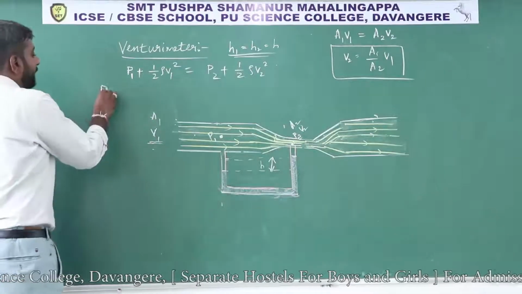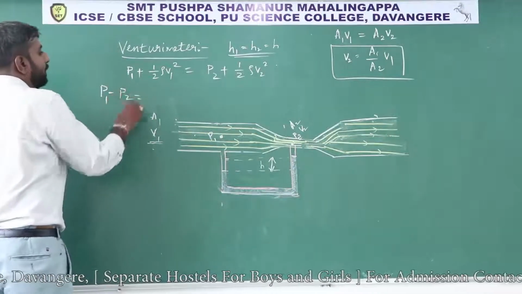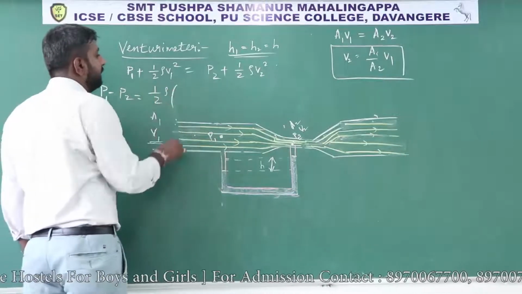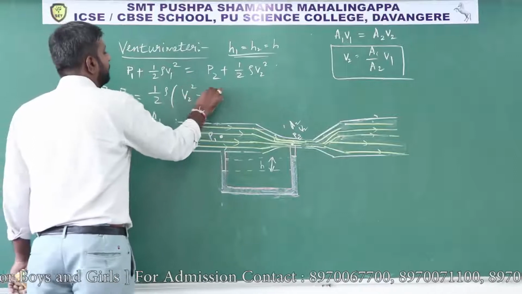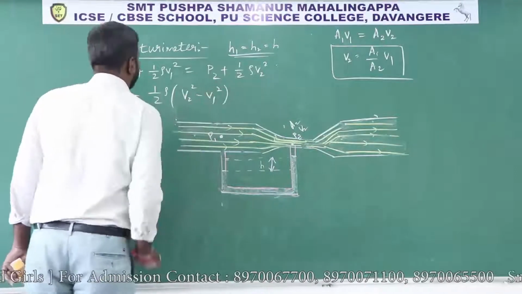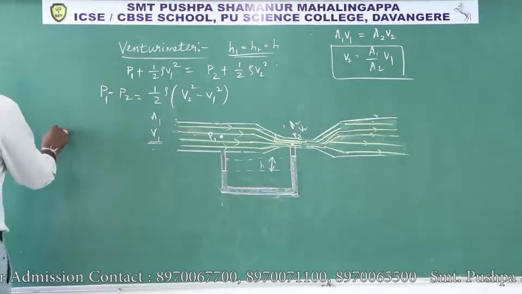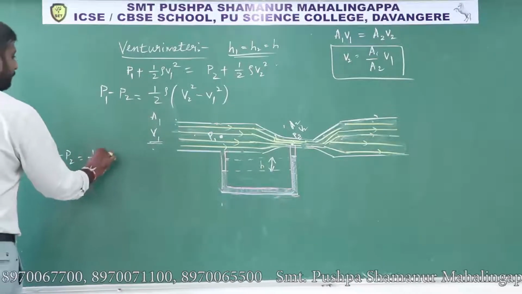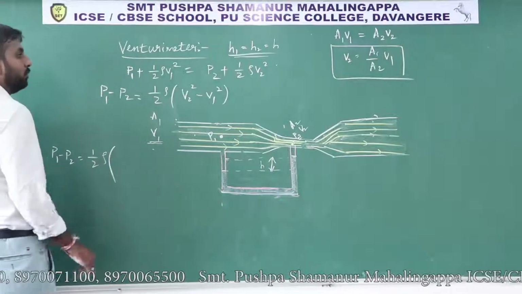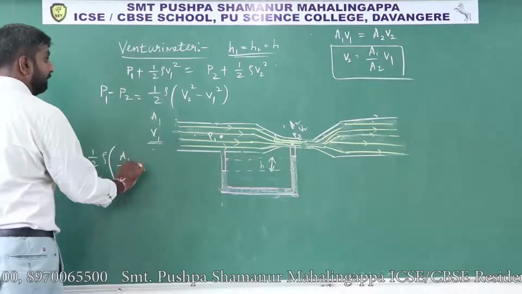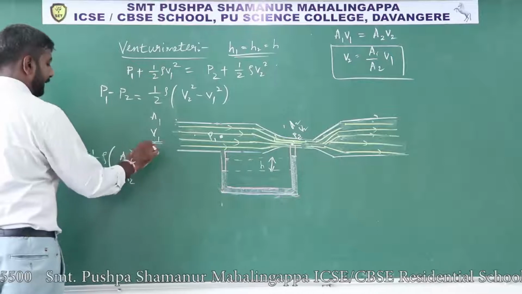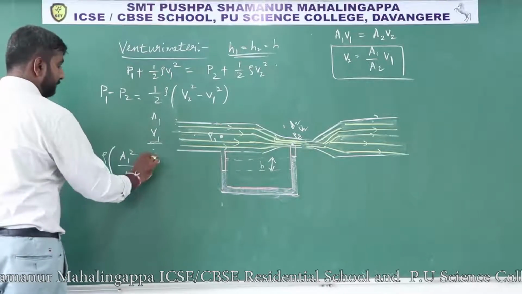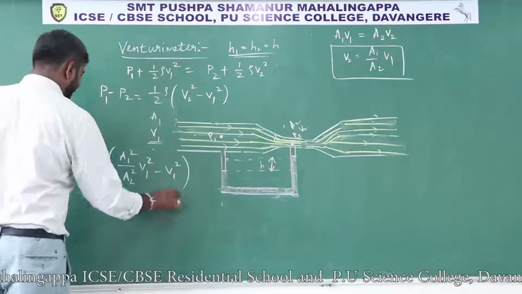So here I can write P1 minus P2 equals half rho, if I take common outside, V2 square minus V1 square. Here I will write P1 minus P2 equals half rho, V2 square you can write as A1 square by A2 square into V1 square, minus V1 square.